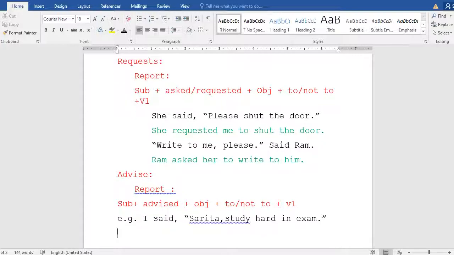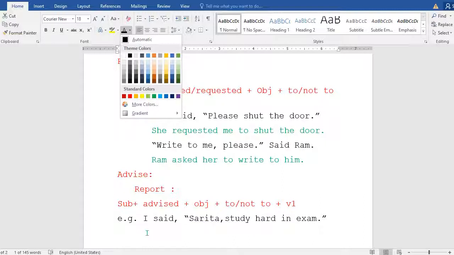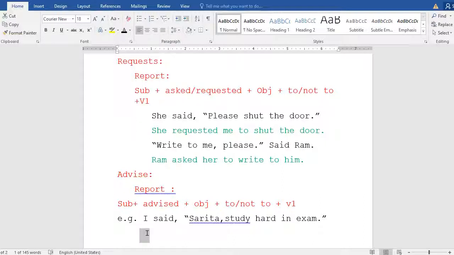Now we are going to study how to report. We are saying "I" over there, to whom? Sarita. And what am I saying to Sarita? "Study hard in exam." This is an advice. That is how we have to go over there. What is the structure that we have to follow? The same. With the speaker, the subject is the speaker. Then "I" is the speaker.